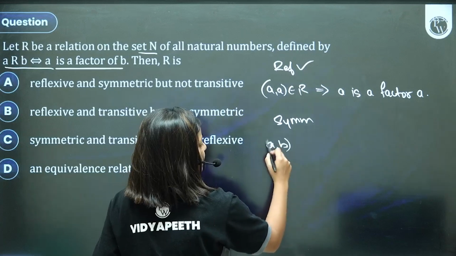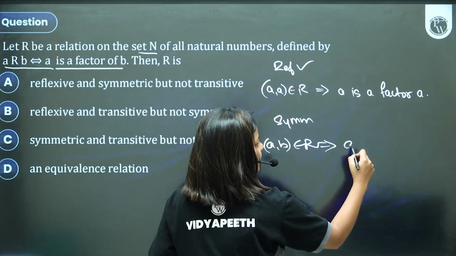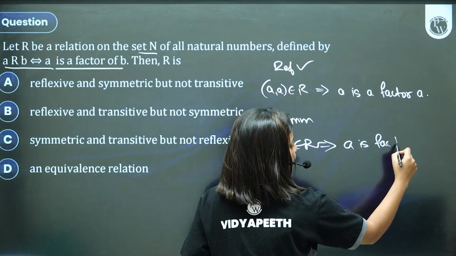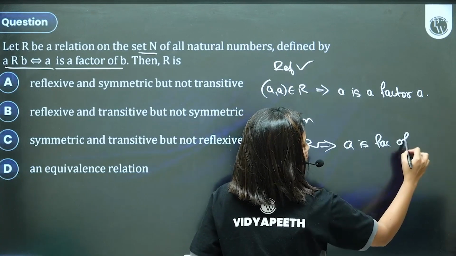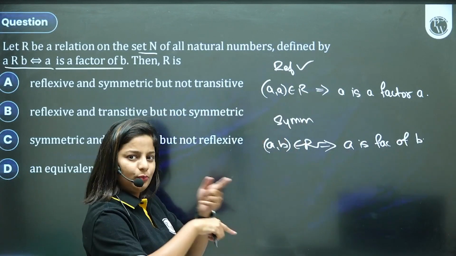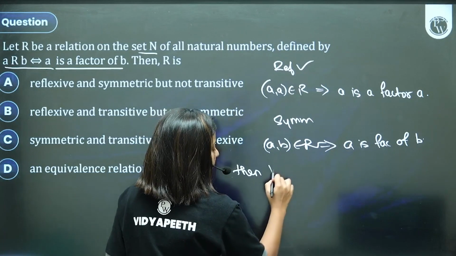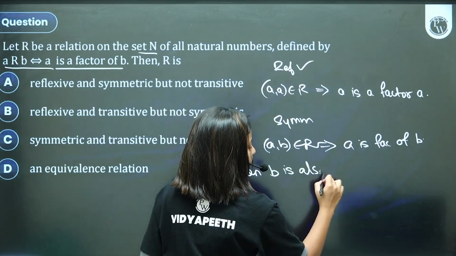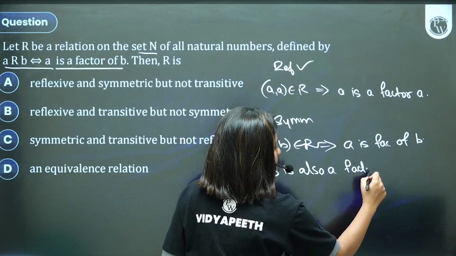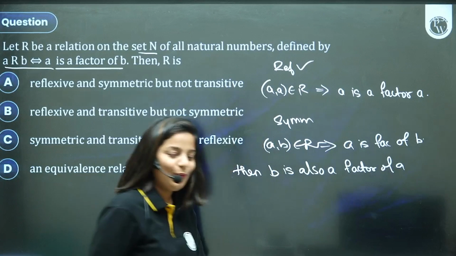Let's check the symmetry also. (A, B) belongs to relation set implies A is a factor of B. So is the other way around true? If A is a factor of B, can we say that B is also a factor of A? Yes, B is also a factor of A. Oh well, we cannot say that.